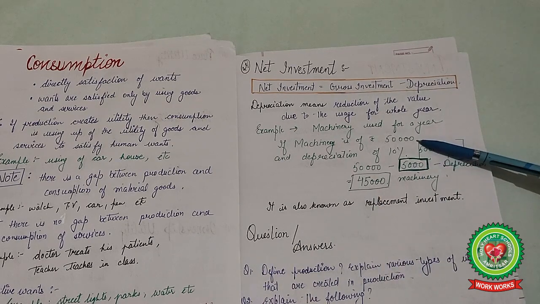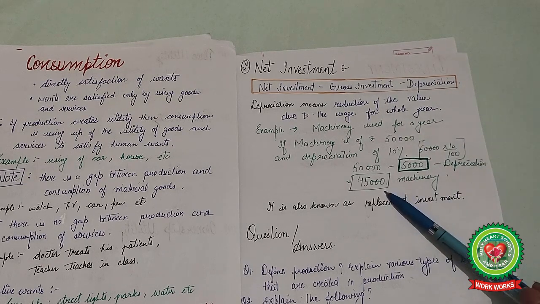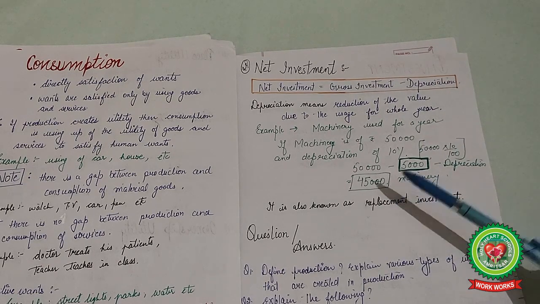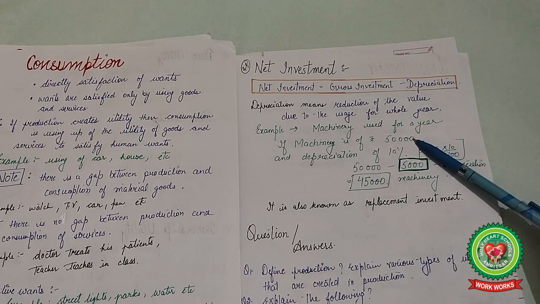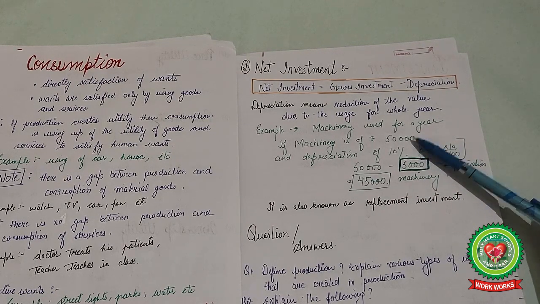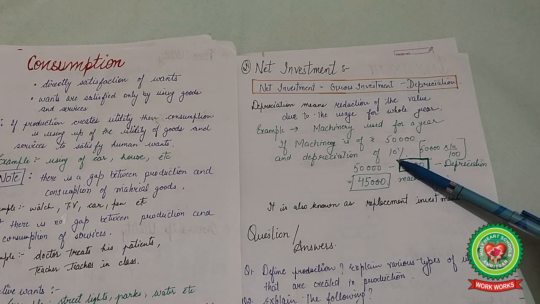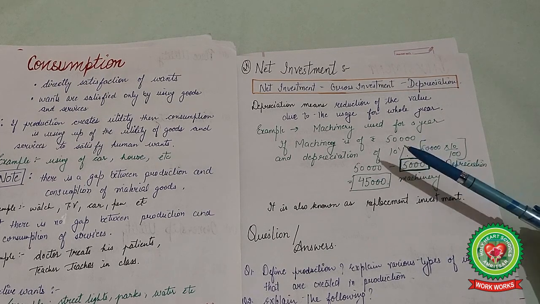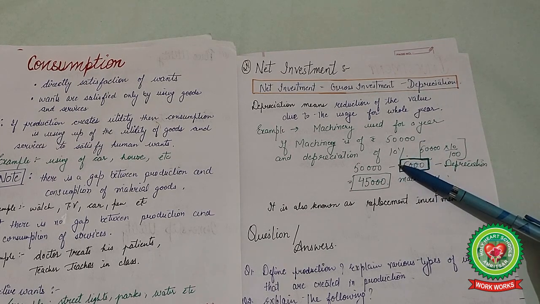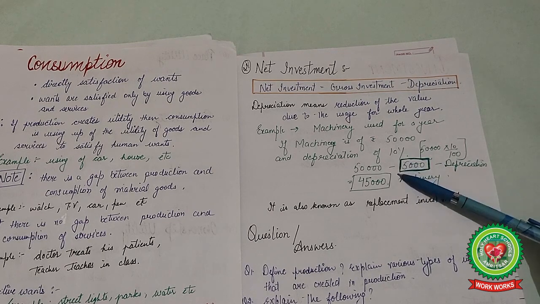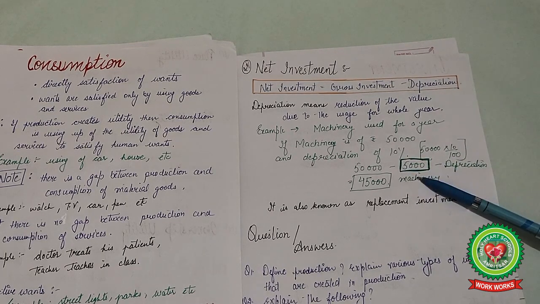We purchased the machinery for rupees 50,000, and after 1 year we can sell it for rupees 45,000 and not 50,000. This is known as depreciation, because we used it for 1 year. Maybe there is some damage, or repairs have to be done, meaning the machinery is not in its original condition. That is known as depreciation.